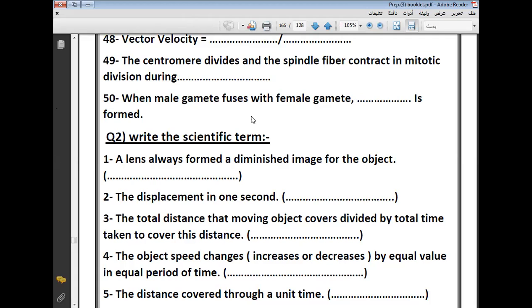When I say gamete, here I mean the cell with haploid number of chromosomes, such as a sperm. When a sperm fuses with ova, which is a female gamete, zygote is formed. Okay?